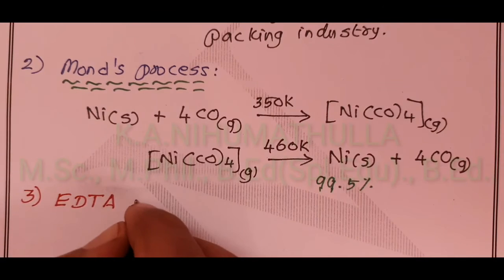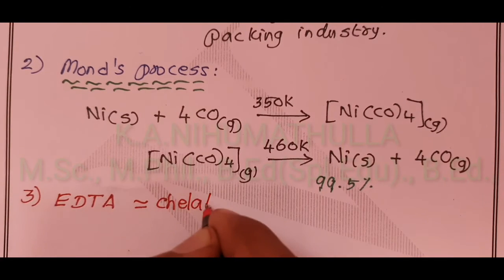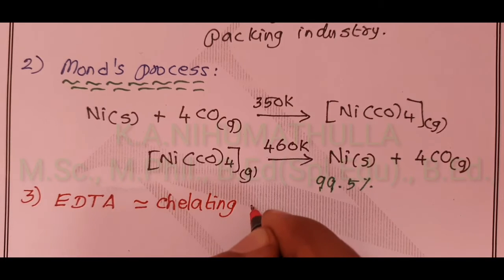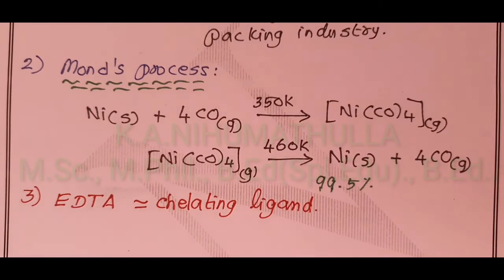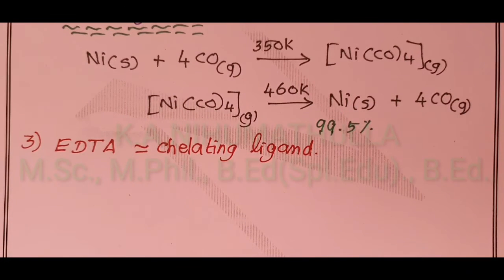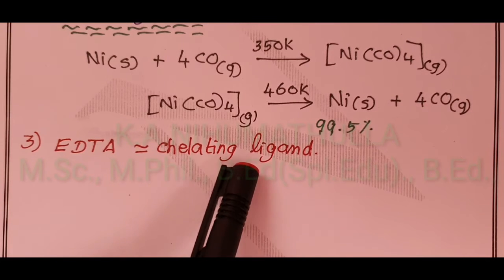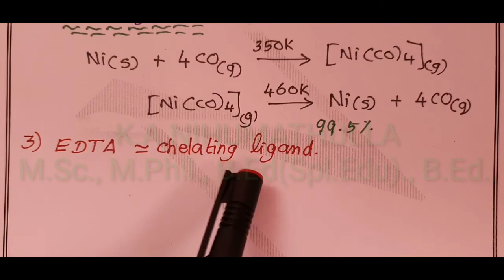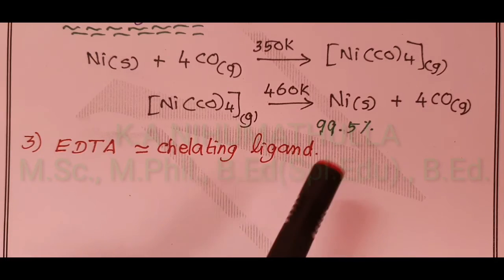It is used as a chelating ligand for the separation of lanthanides, softening of hard water, and also for removing lead poisoning. How is it used in removing lead poisoning?